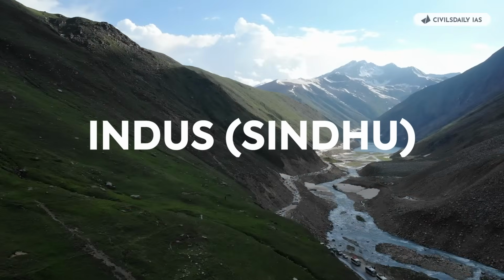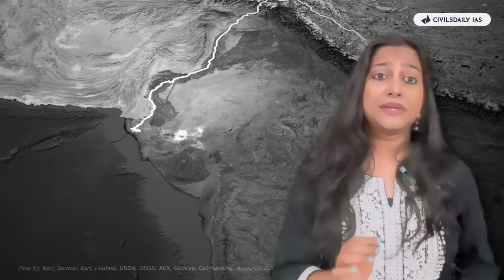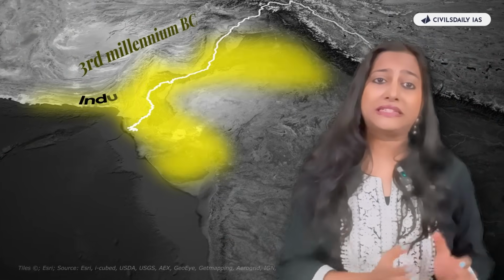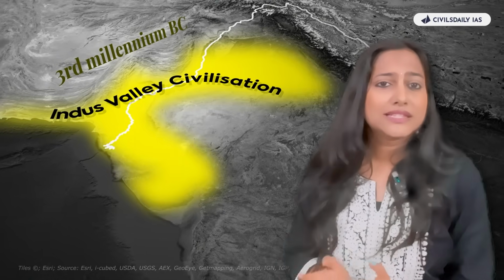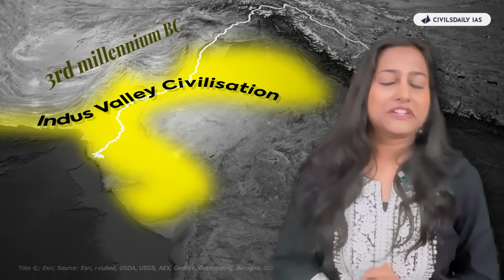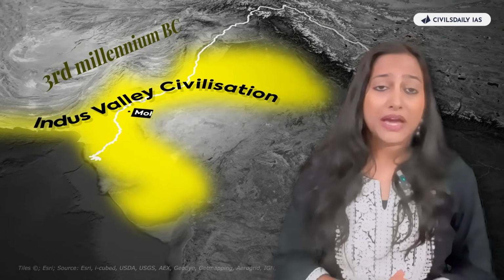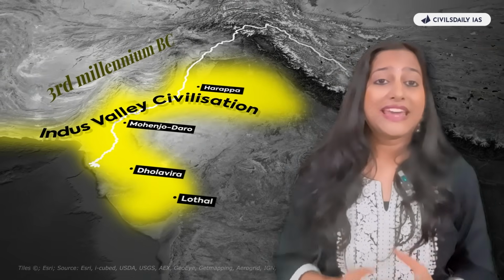Today we are going to talk about river Sindhu, which is none other than river Indus. This river has historically been very important for many cultures. The 3rd millennium BCE saw the rise of Indus Valley civilization, an urban civilization of the Bronze Age. On this river system, many urban centers flourished, for example, Mohenjo-daro, Harappa, Dholavira, Lothal, etc.